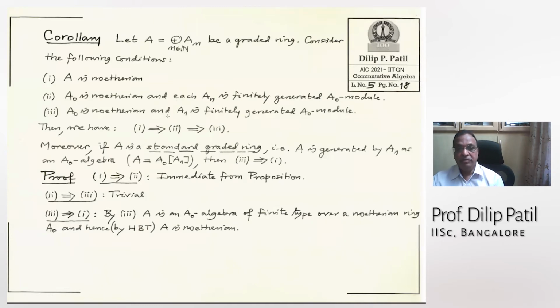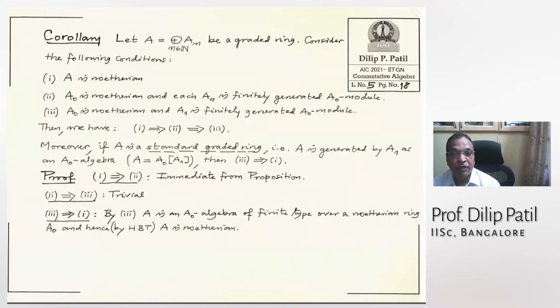The corollary is very important. If you have a graded ring, then consider the following conditions. The first: the ring is Noetherian. The second: A0 is Noetherian, and each An is a finitely generated A0 module. The third: A0 is Noetherian, and A1, the first homogeneous component, is a finitely generated A0 module. Then what do we have? I'm not saying they are equivalent. I'm saying that 1 implies 2 implies 3.